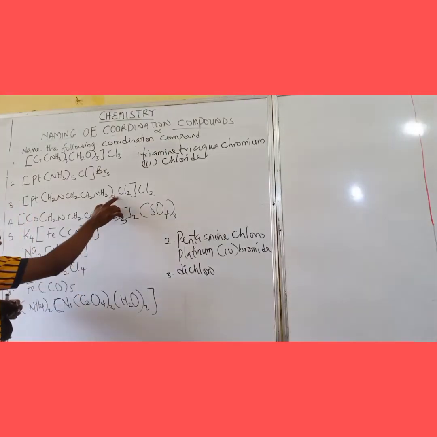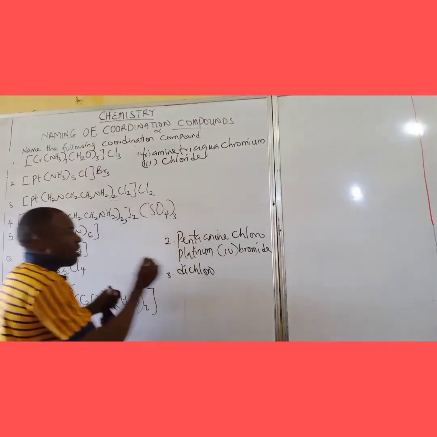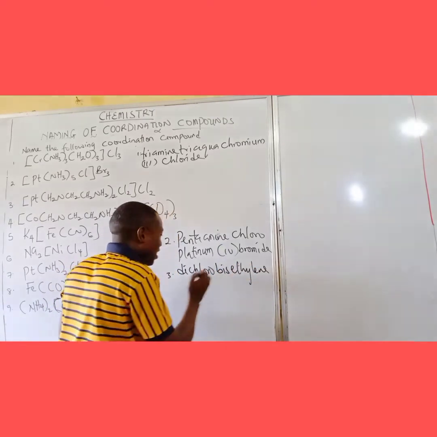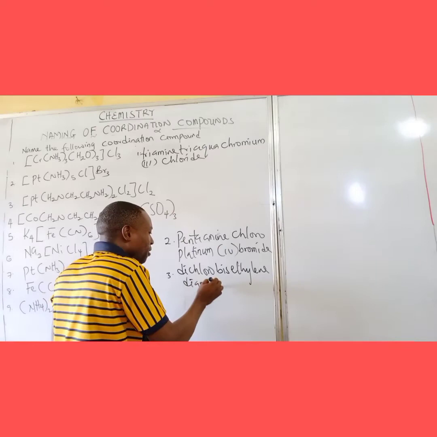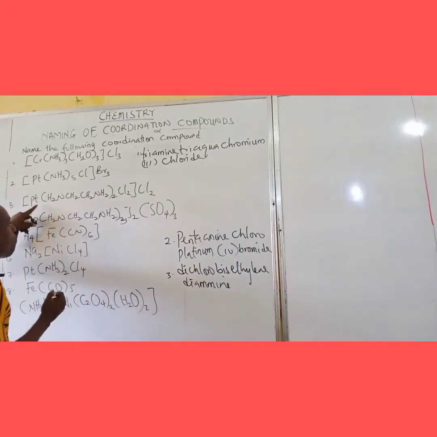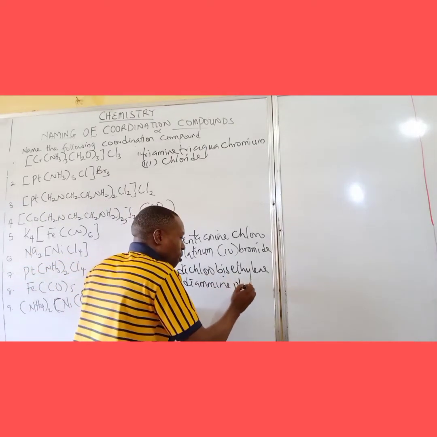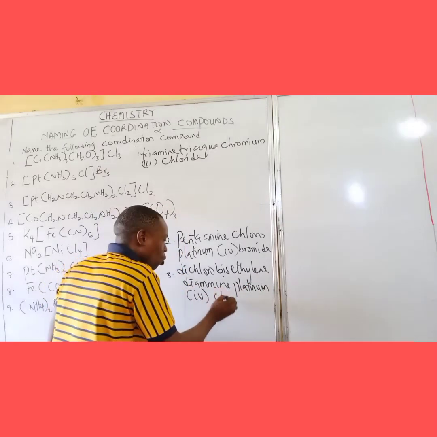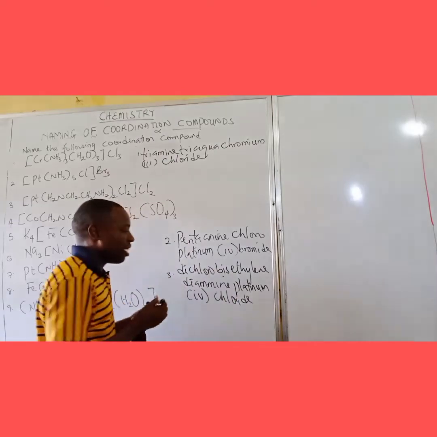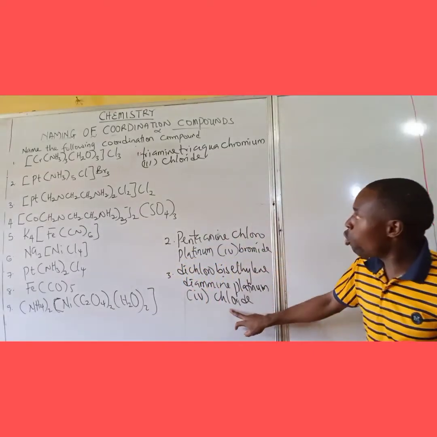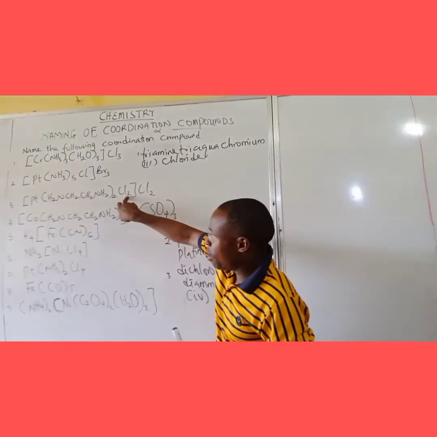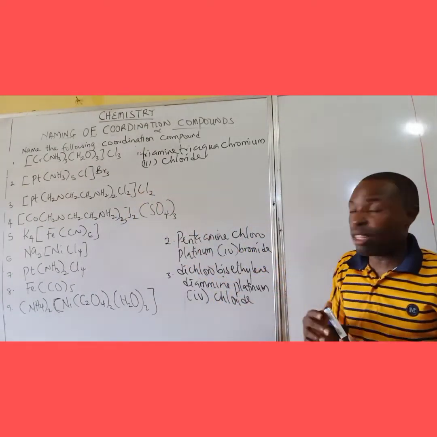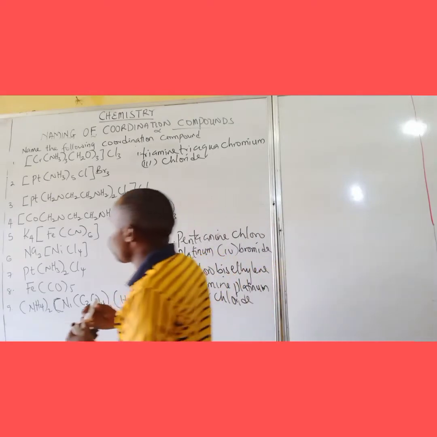So in this case, there is 2, so it becomes bis ethylene diamine, platinum 4, chloride, platinum 4 chloride, -1 times 2, -2 altogether is -4. We move straight away.